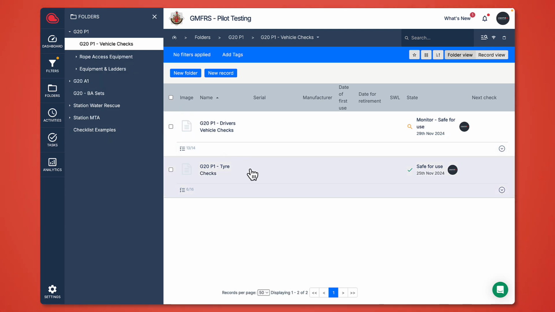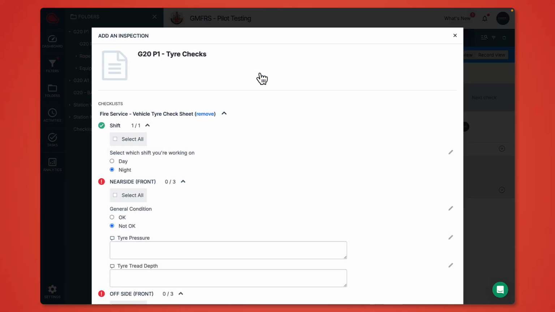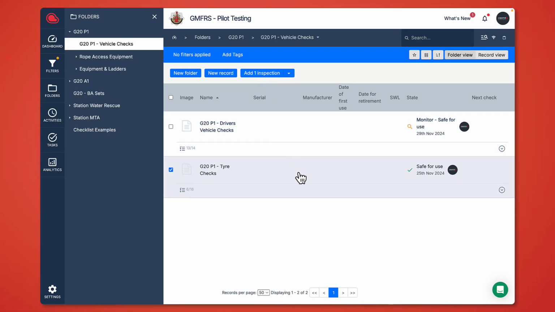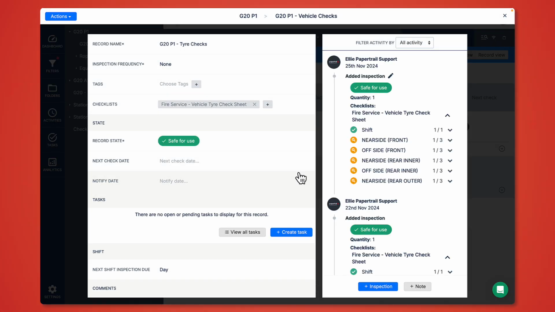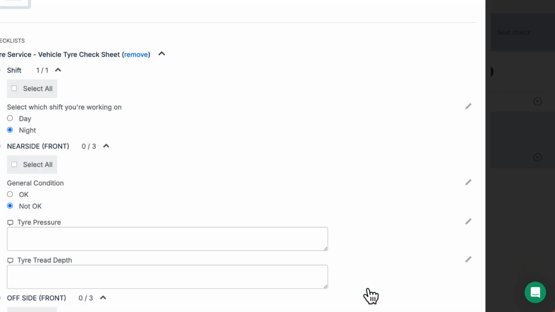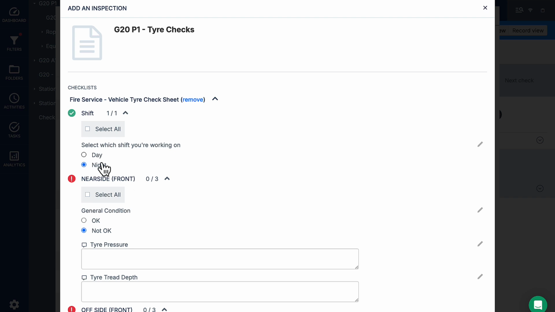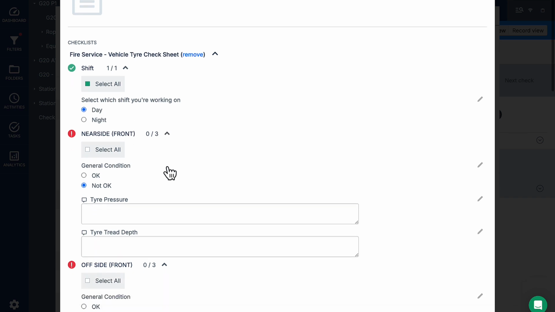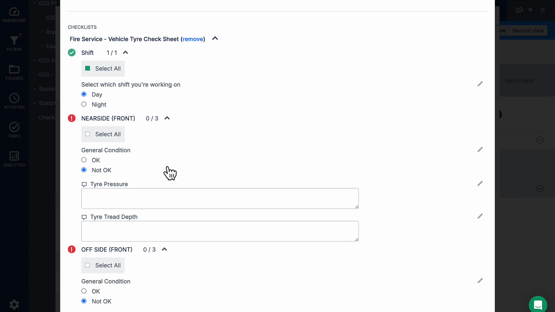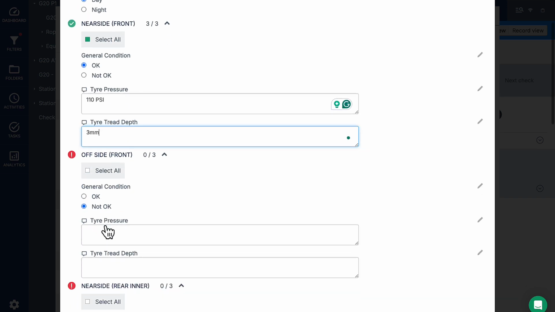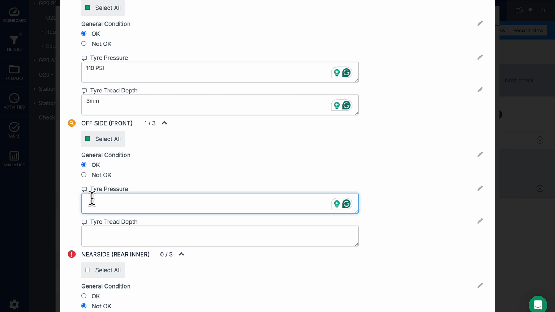You can perform this inspection by clicking on the white box and then adding one inspection, or you can go through into the record itself and then clicking plus inspection. First select the current shift you're working on and then go through checking all the tyres on the vehicle, selecting general condition as okay or not okay, typing the tyre pressure in and the tyre tread, and do the same for all the tyres.